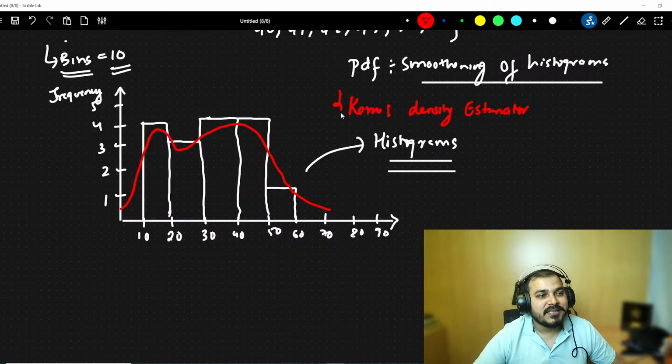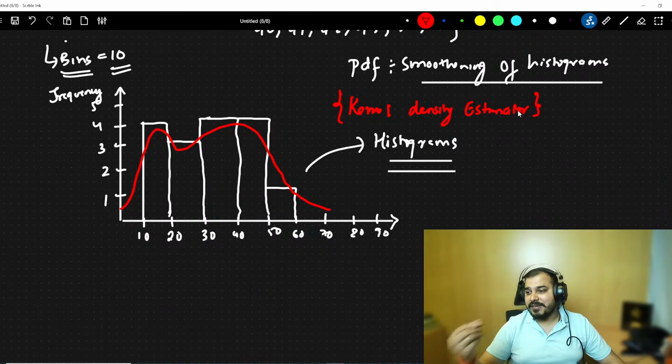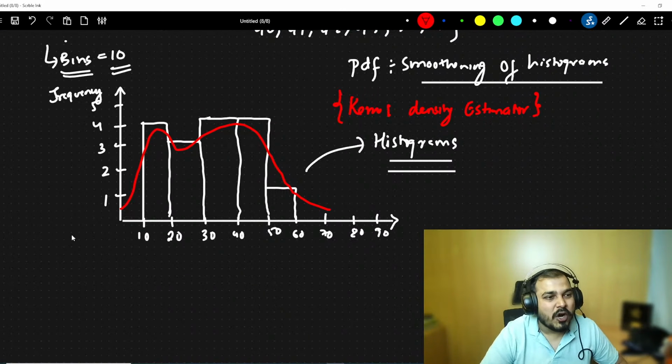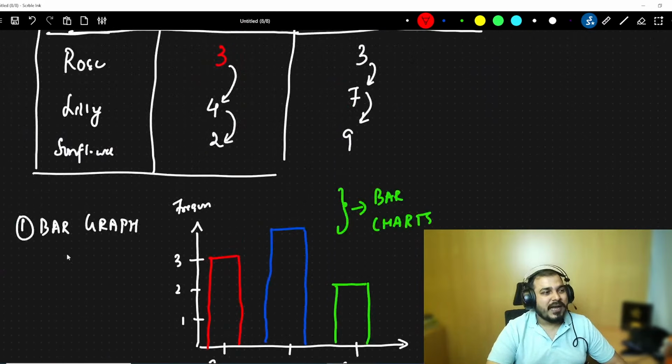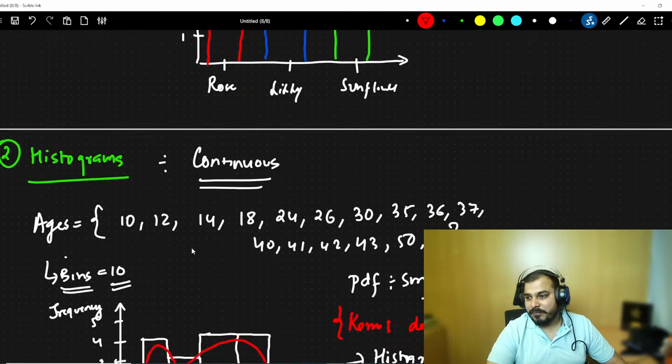Now, how is this kernel density estimator done? How is it basically done? We will try to understand that in the upcoming classes. Probably that is a little bit on the advanced side, but I hope everybody got an idea about histograms and about bar graphs.